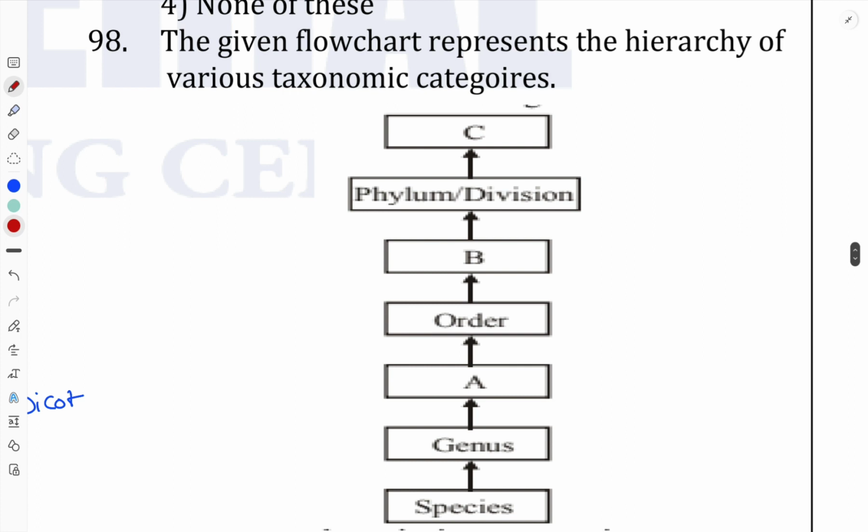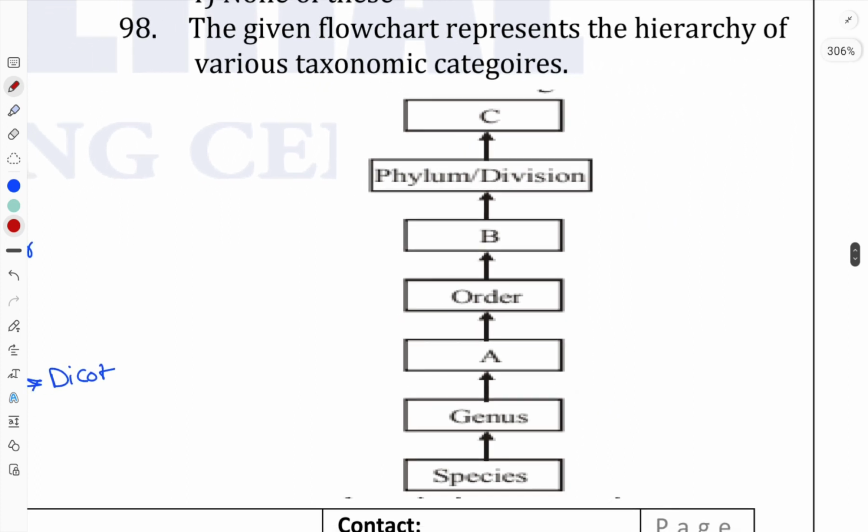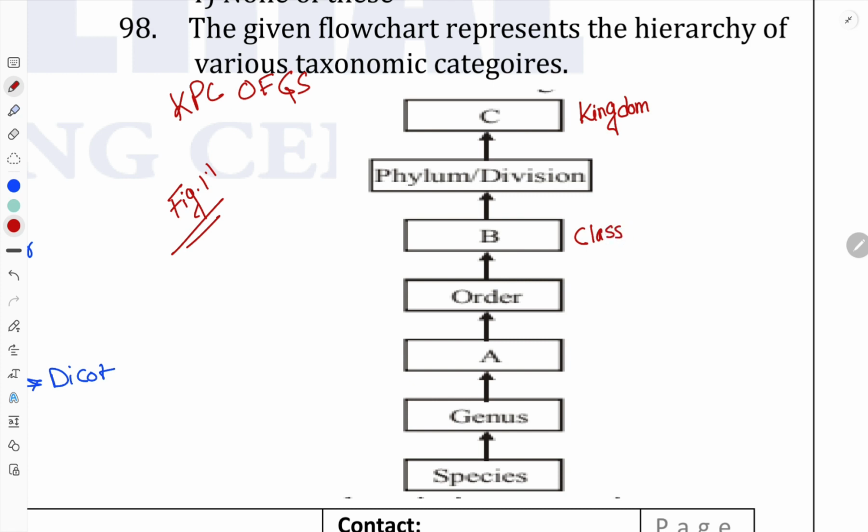The given flowchart represents the hierarchy of various taxonomic categories. So again, the same kind of figure, our NCERT figure number 1.1. So here obviously before the phylum or division there will be a kingdom, because we know the KPCOFGS: kingdom, phylum, class, order, family, genus, species. So K done, P done, C stands for the class, order is given, there is an O, family, next after the order there will be a family, next will be a genus, and next will be a species. Okay, so let's check the question.